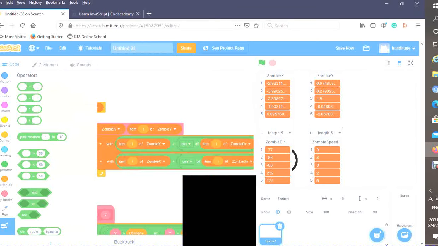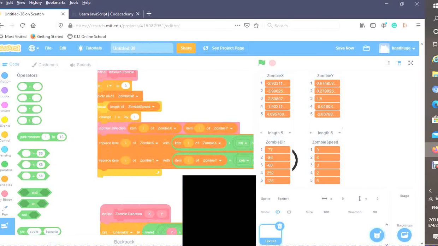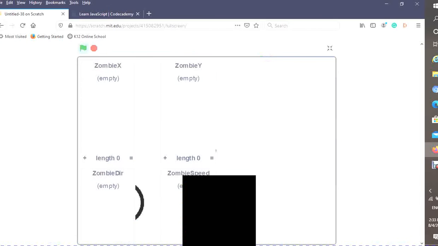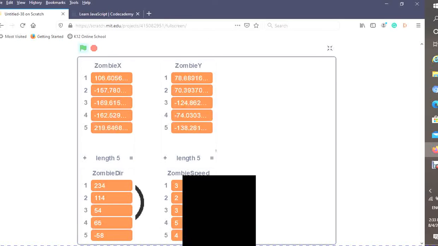I'm going to duplicate it. And over here, that's going to be zombie Y. Okay, let's try it now. There we go. Now it's finally moving.